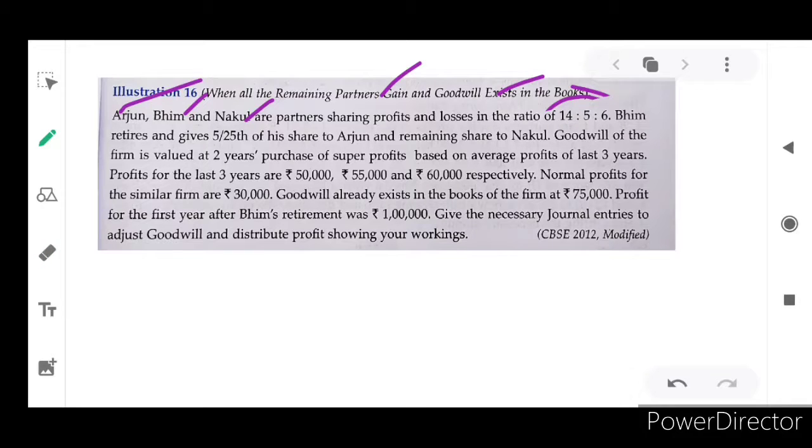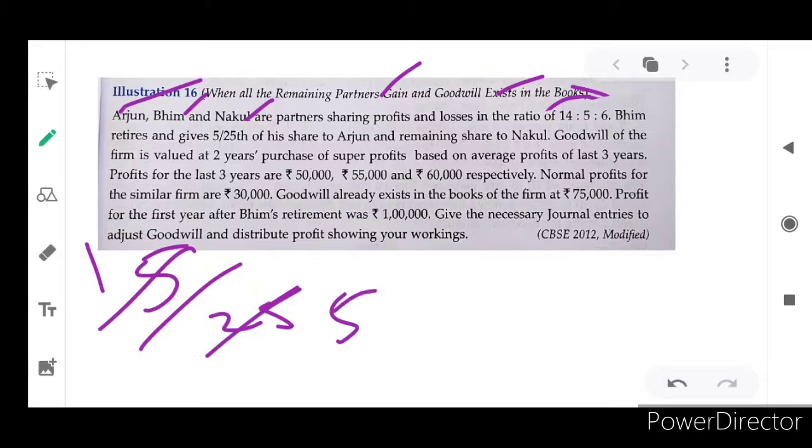Bhim retires and gives 5/25th share to Arjun. 5/25 means 1/5 of his share will be given by Bhim to Arjun.